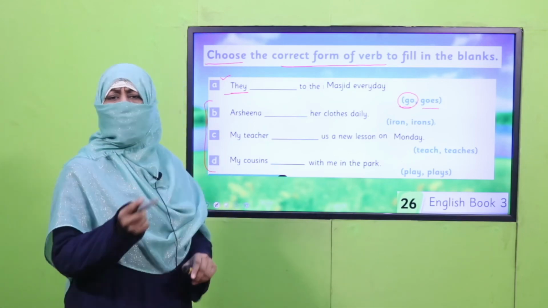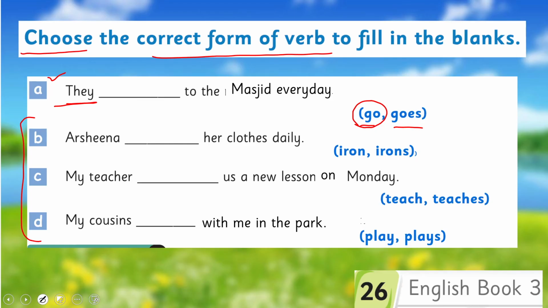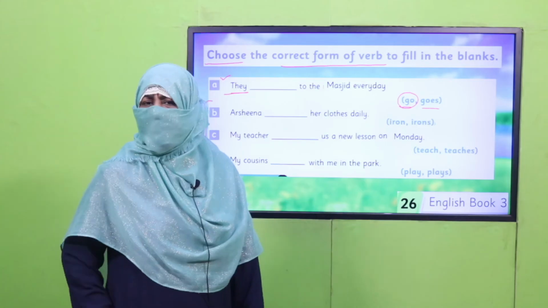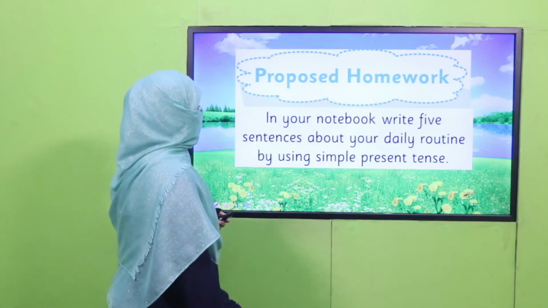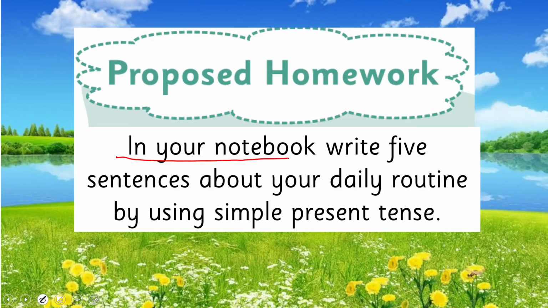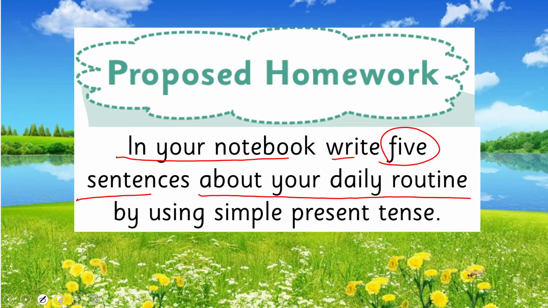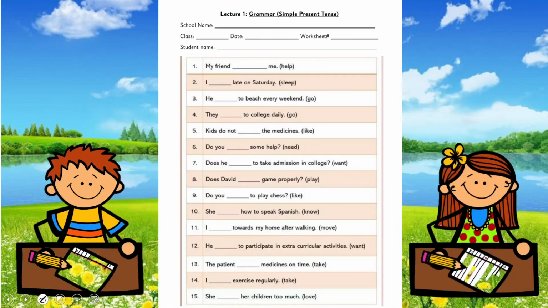So likewise, complete these sentences. Pause the video. Do it quickly. Yes, my dear children, are you done with it? Good job. So it's time for your homework. What you will do? In your notebook, write 5 sentences about your daily routine by using simple present tense. And I'm giving you a worksheet.